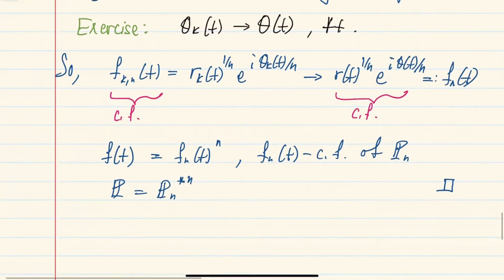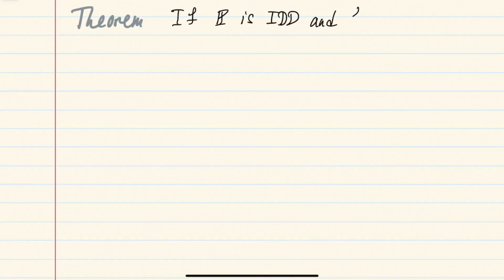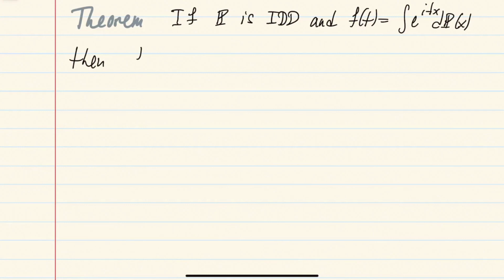Okay, so this fact that infinitely divisible distributions are closed under taking limits will be very important to us, and one consequence of this will be the following result, which says that if we have some infinitely divisible distribution P and f(t) is its characteristic function, then f(t) to the power c for any positive c will also be a characteristic function of some infinitely divisible distribution.